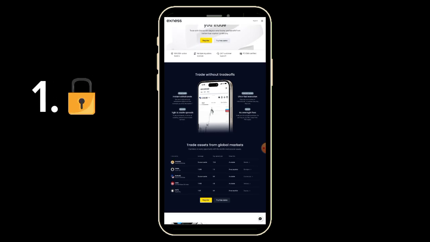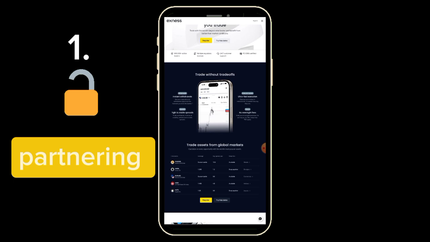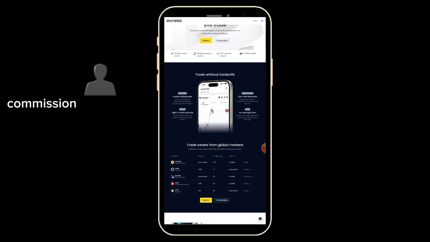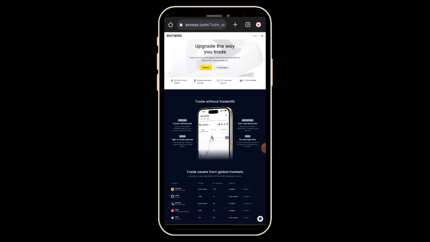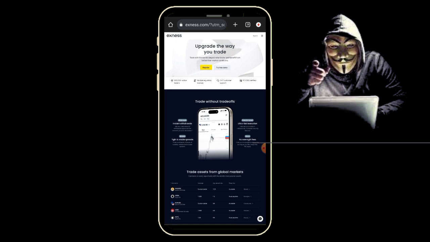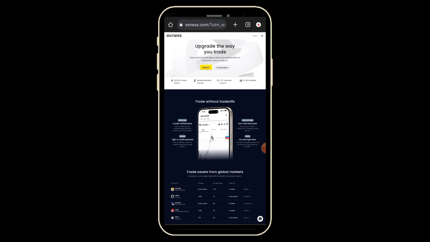Now the first one we're going to do is to partner with Exness. Exness pays up to $1,000 for each person you invite to their website. Now I'm going to teach you how you can get the Exness partner link. I'll show you websites, the tricks you're going to be using to get traffic for free. So with that being said, let's head straight to the video.